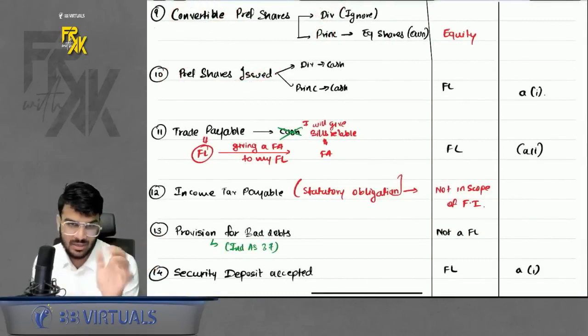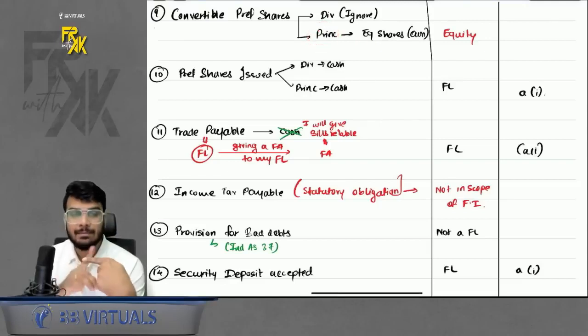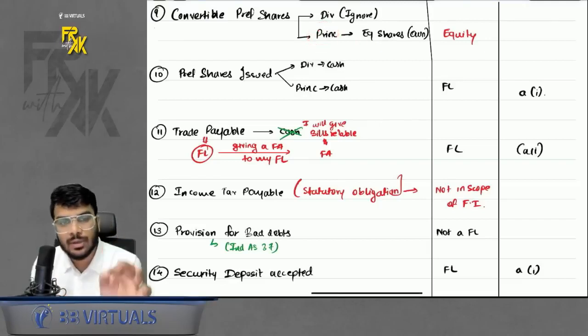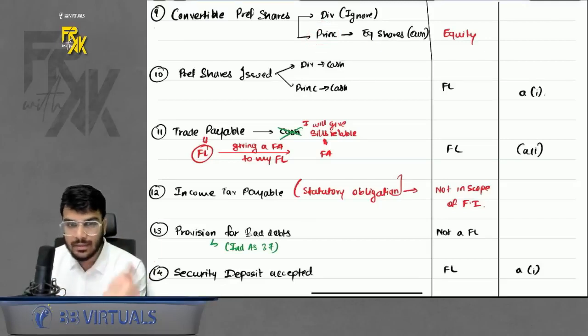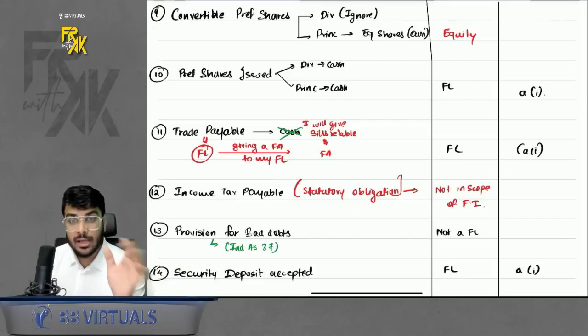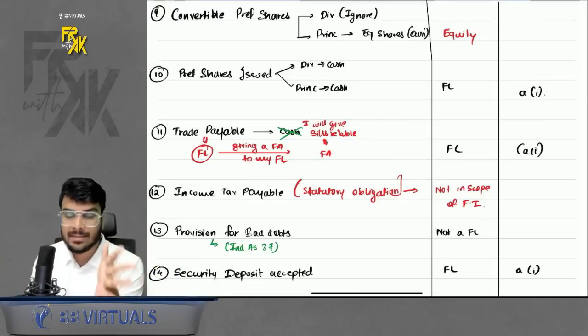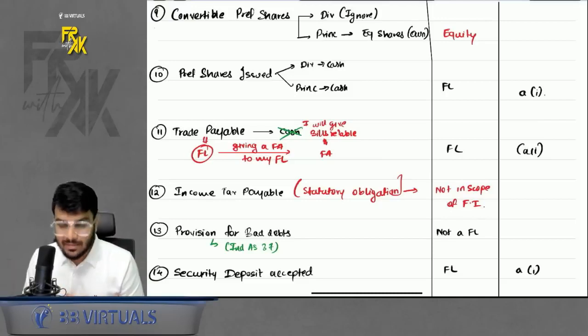See, there are two types of preference shares. One is convertible, which means you will convert the principal into equity. And one is redeemable. Redeemable means whatever you give, you give in cash. Dividend you give in cash. Principal you give in cash. So whenever normal preference shares are issued, it is a financial liability, right? So what you studied in your IPCC or maybe your CPT, that preference is equity and debenture is liability, is not the case always.